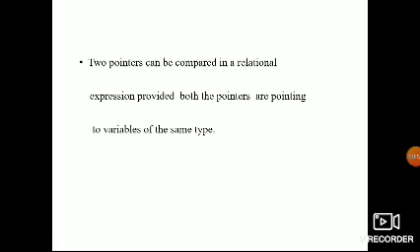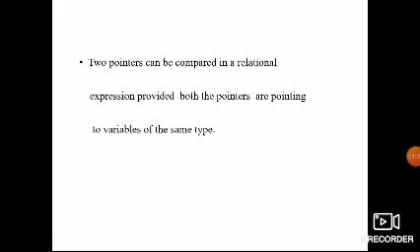Two pointers can be compared in a relational expression, but bitwise operators cannot be performed. Bitwise and, bitwise or, bitwise not cannot be performed, but you can use relational operators. We have less than, greater than, less than or equal to, greater than or equal to, equal to, not equal to, and the conditional operators question mark and colon can be used.